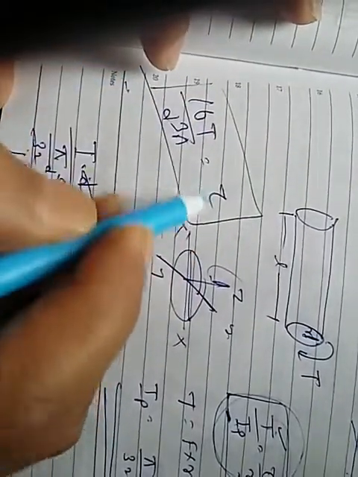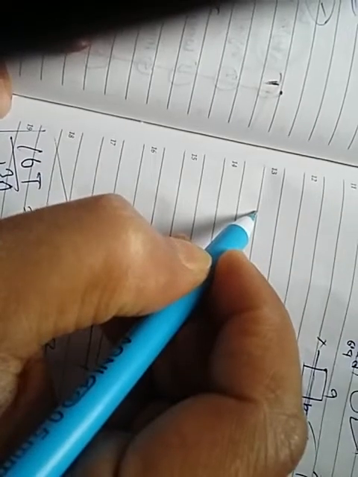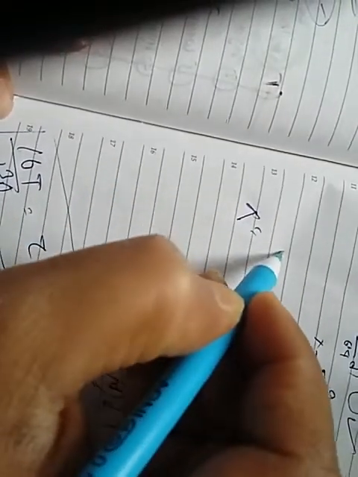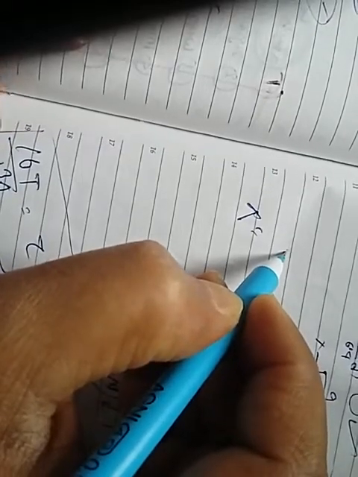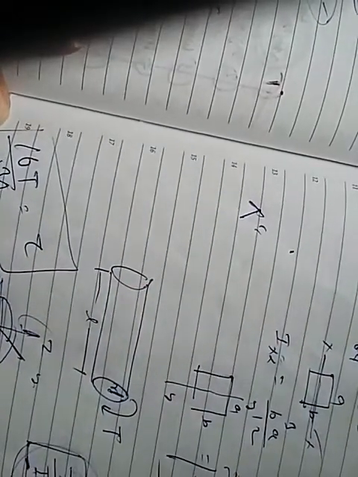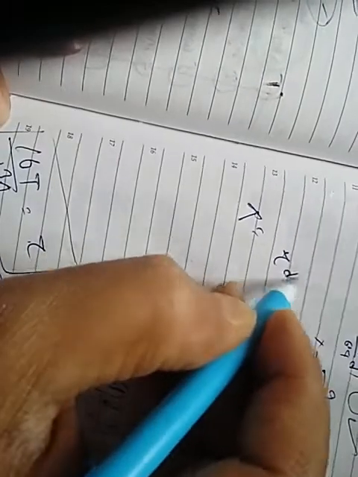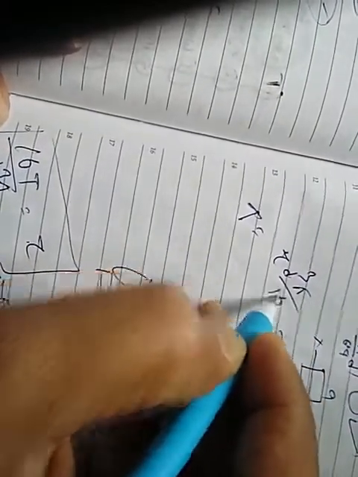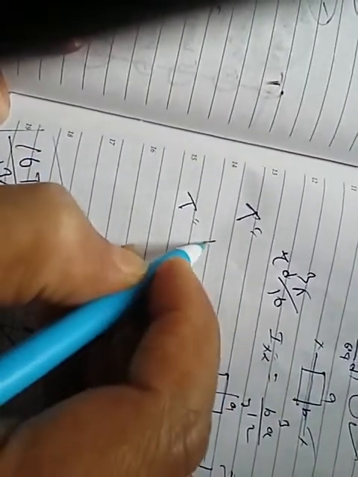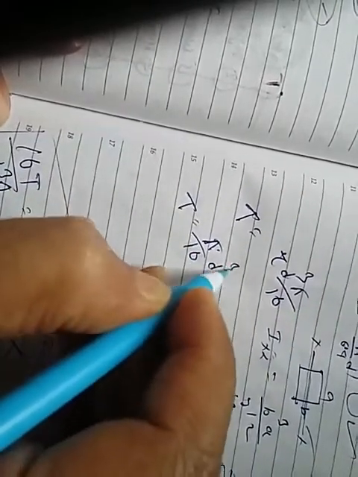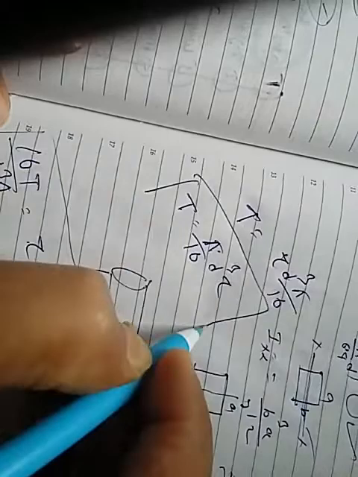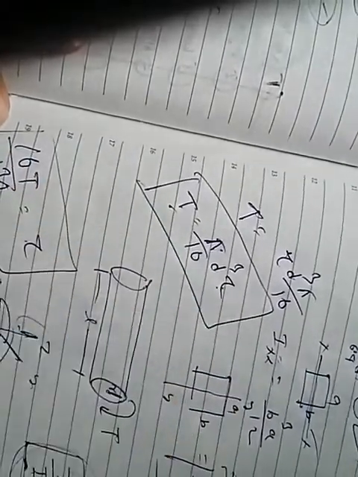In terms of the torque, you write it like this: T = π/16 tau d^3. So this is our torque term, T = (π/16) tau d^3. This is the basic equation relating shear stress and torque.